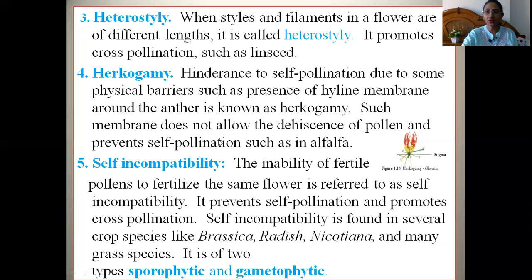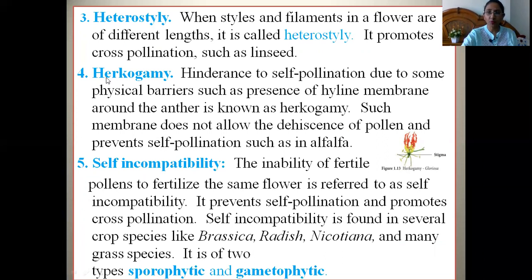The third mechanism which promotes cross pollination is heterostyly. The term itself suggests it: hetero means different, and style means the different lengths of the style. So when the styles and filaments in a flower are of different lengths, this condition is known as heterostyly. It promotes cross pollination, and it has been found in the linseed crop.